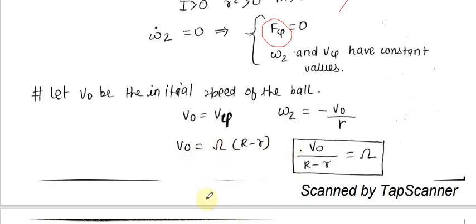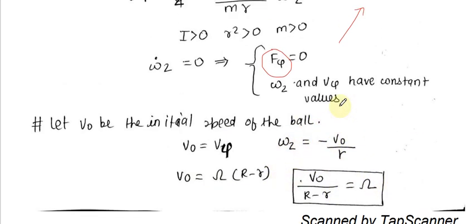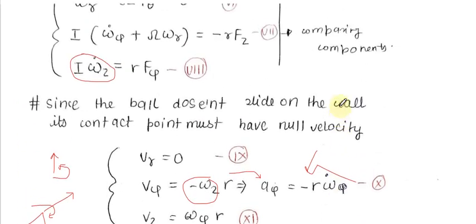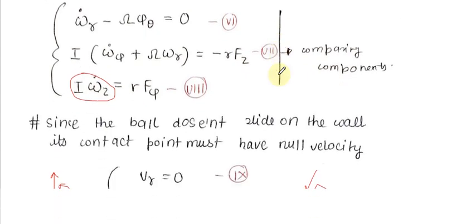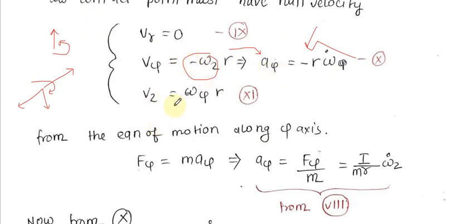So the velocity of the center of mass is also the same. V naught is equal to r minus r into psi. Now omega z is minus V naught by r. Similar relationships. So where is the omega z? From here I can just say that omega z, from the non-slipping condition, is minus V naught by r. Sorry for writing it as psi, it is z, omega z.